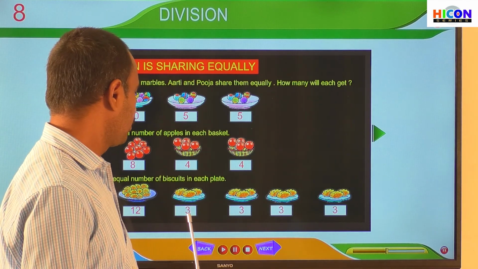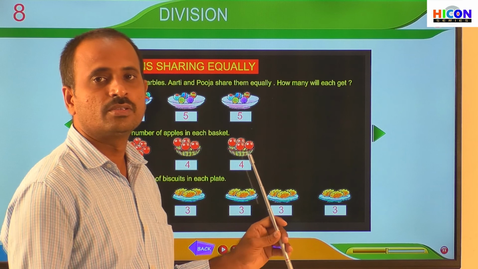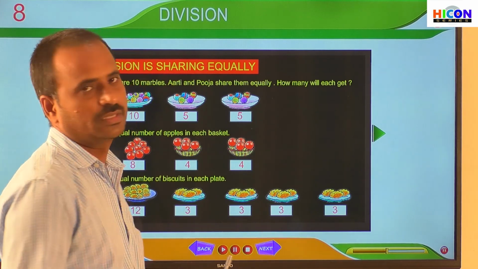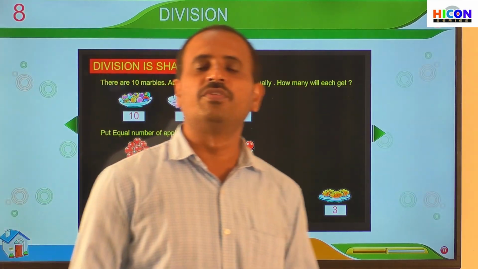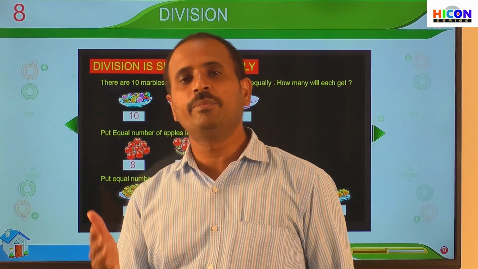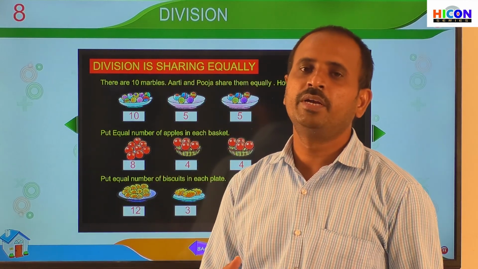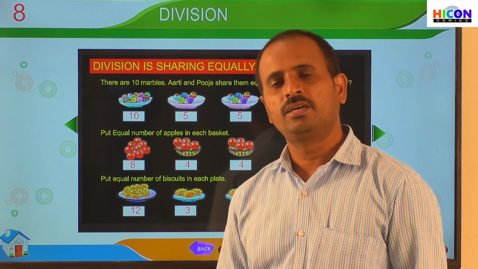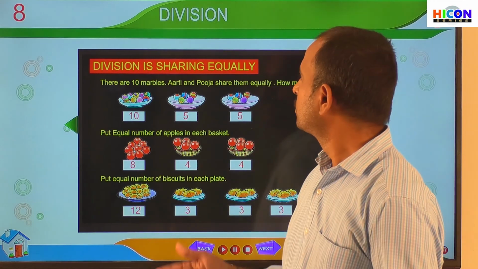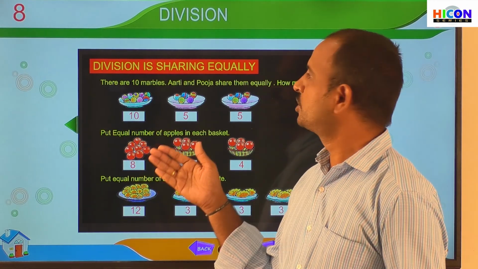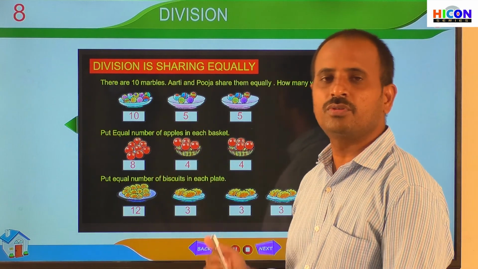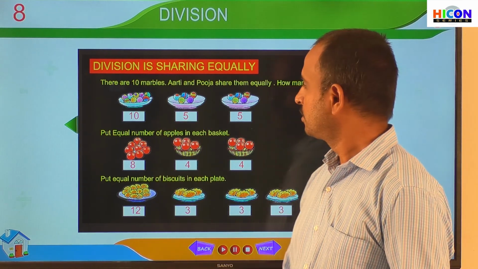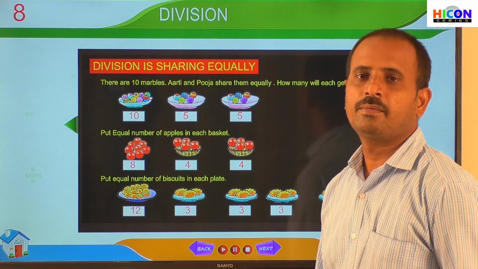If you count the total biscuits, finally we get 12 biscuits. In this way, children, we can share any number equally between 2, 3 or 4 numbers. So this is about division, and sharing equally is also called division. Now look at the next one.